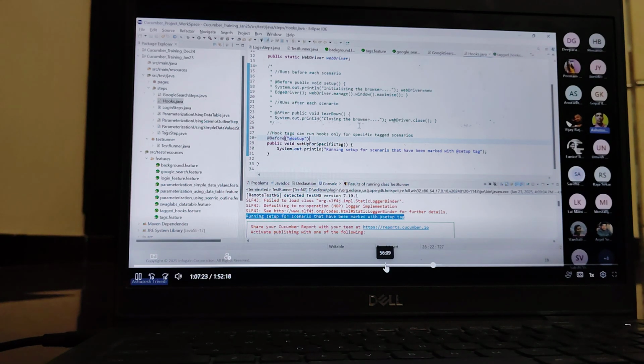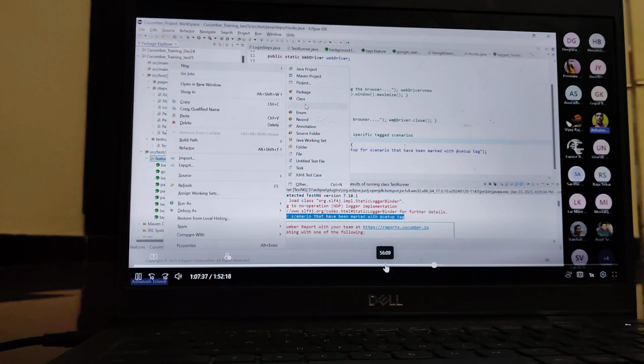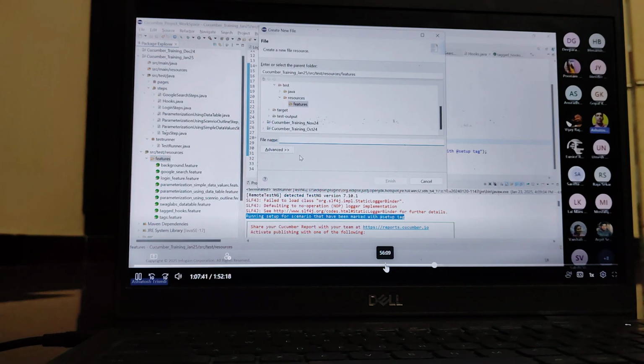Okay, I will give one more example, so you can get more idea of different use cases. Let's create one separate feature file for understanding purposes. I'm going to create one feature file, suppose named test tag, okay? Test_tag.feature. Suppose I created one feature file with the name test tag.